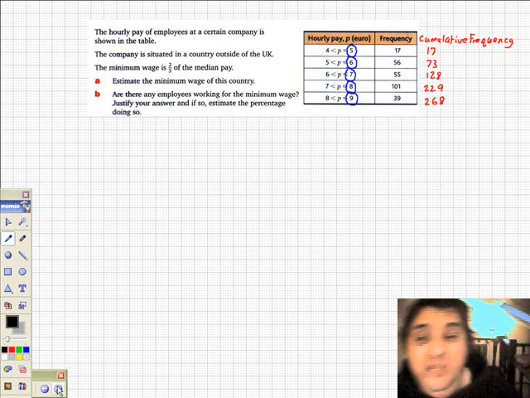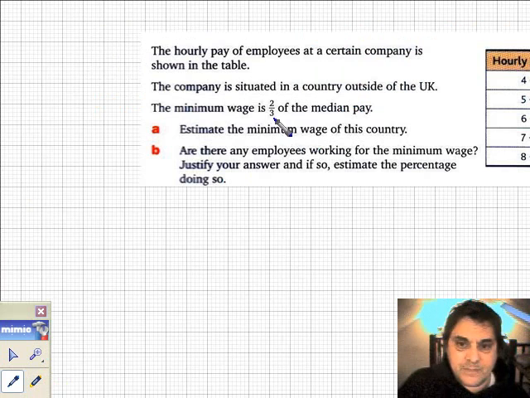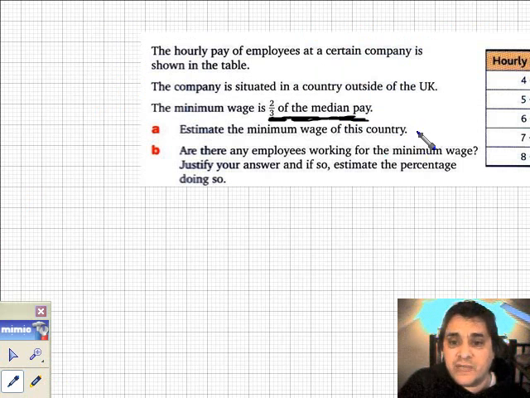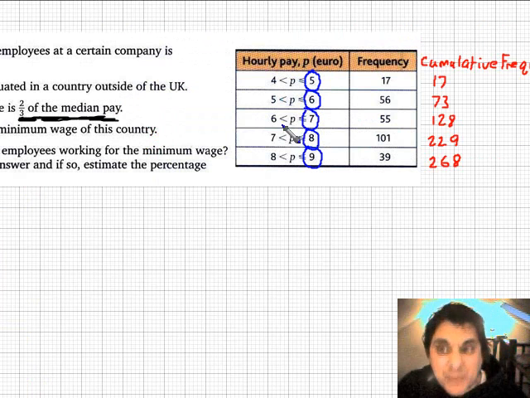The minimum wage is 2/3 of the median pay. That's good. Let's highlight that. 2/3 of the median pay. Estimate the median wage of this country. Now they don't say do a cumulative frequency diagram, but how are you going to get an accurate measure of the median pay if you've got data in groups?